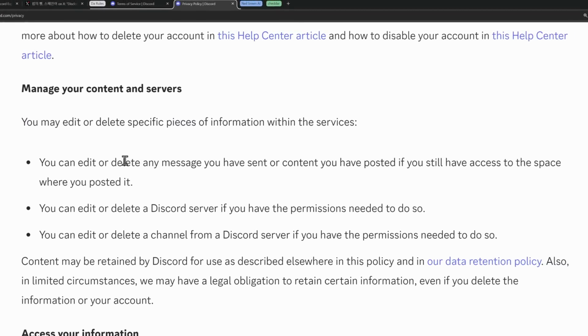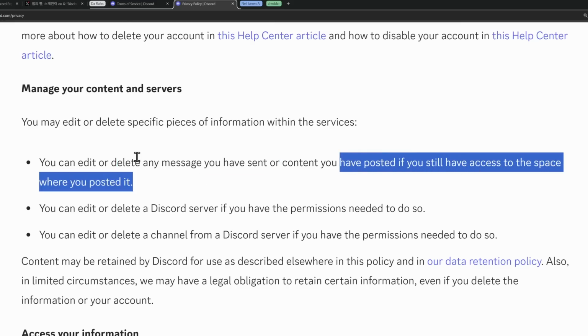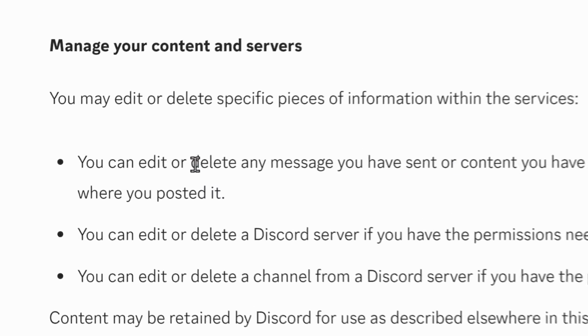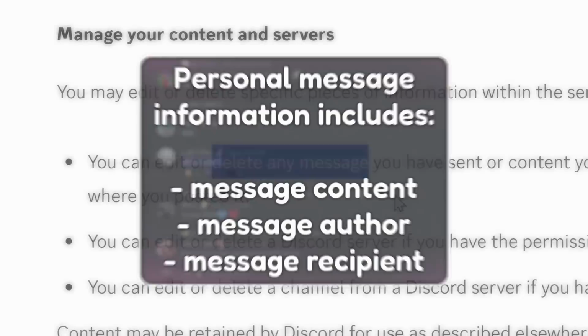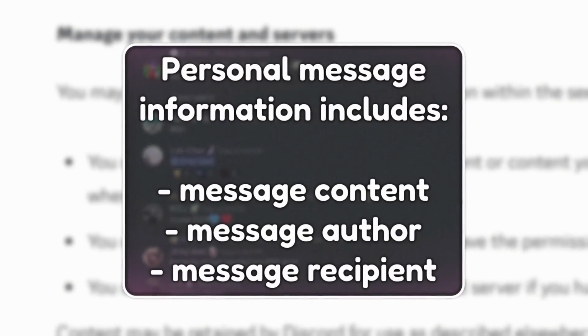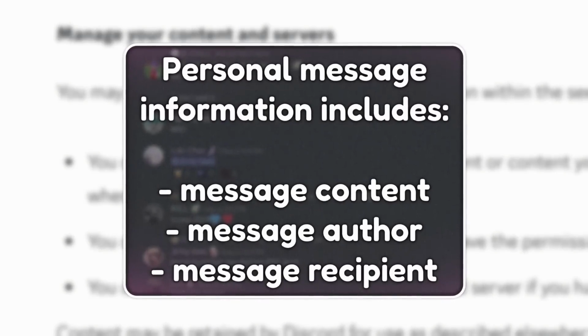And the fundamental rule is that you can delete any message that you have sent on Discord if you have posted it and you still have access to the server or the space that you posted it. What this means is that if you delete a message on Discord, it should be deleted. Your personal information should not be attached to it in any way whatsoever. Your Discord user ID should all be wiped. Unless, of course, you've done something a little bit naughty.